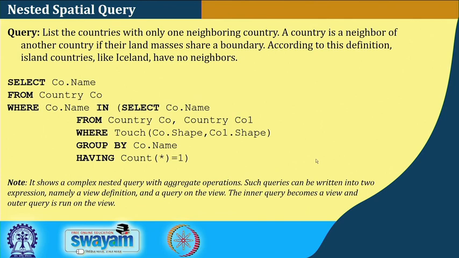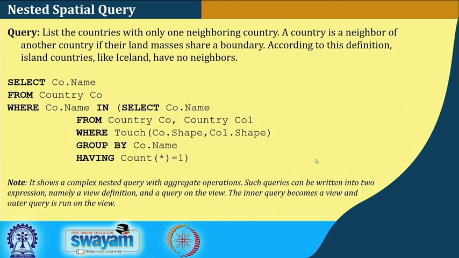Nested spatial query: list the countries. So, another example lists the countries with only one neighboring country. A country is a neighbor of another country if its land masses share a boundary or the land masses touch, right. So, in other words, I can say that Bangladesh is a neighbor of India, but Sri Lanka is not a neighbor of India according to this definition, because their land masses are not touching one another, right. So, if the land masses touch, my neighbor definition is satisfied.